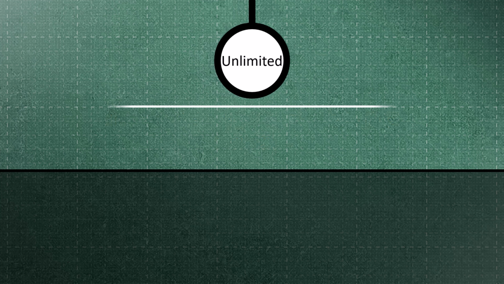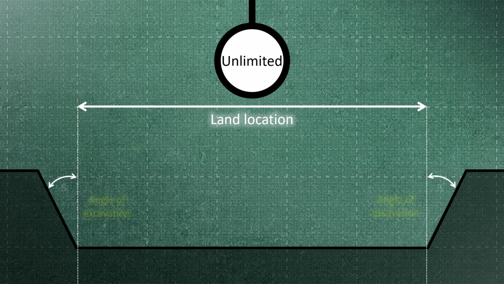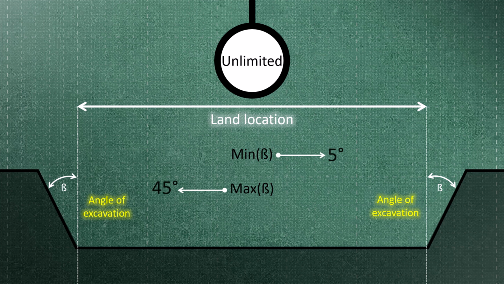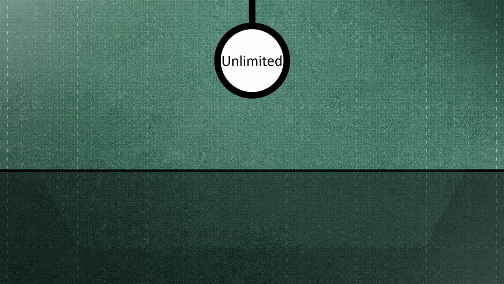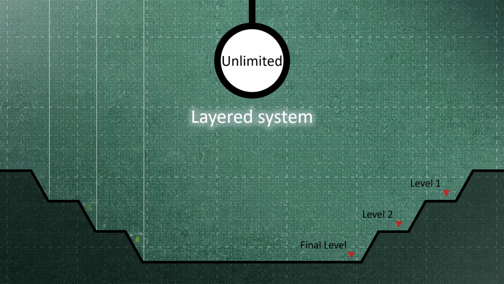Once the location has been determined, excavation begins. The weaker the soil, the greater the angle of excavation must be to prevent the collapse of the excavation walls. The minimum angle is 5 degrees, while the maximum angle is 45 degrees. Unlimited excavation can also be performed using a layered system, where excavation is conducted at different heights, maintaining an angle relative to the vertical line similar to the previous method.